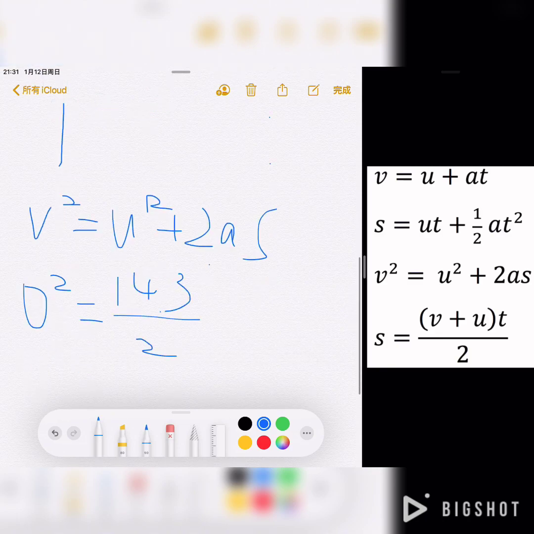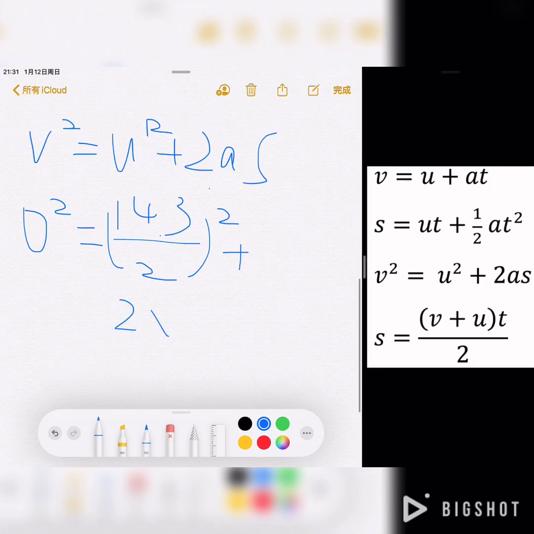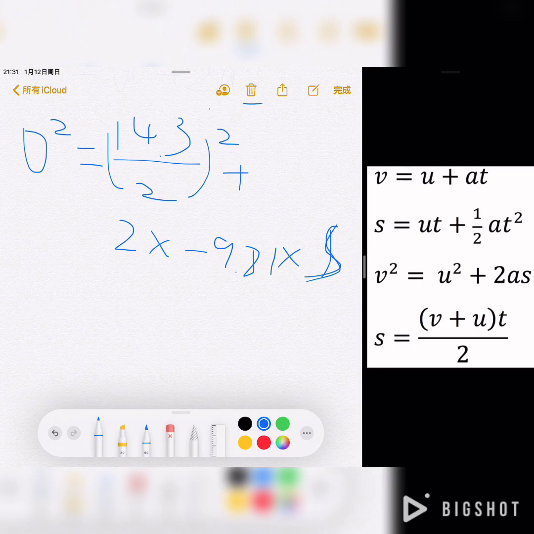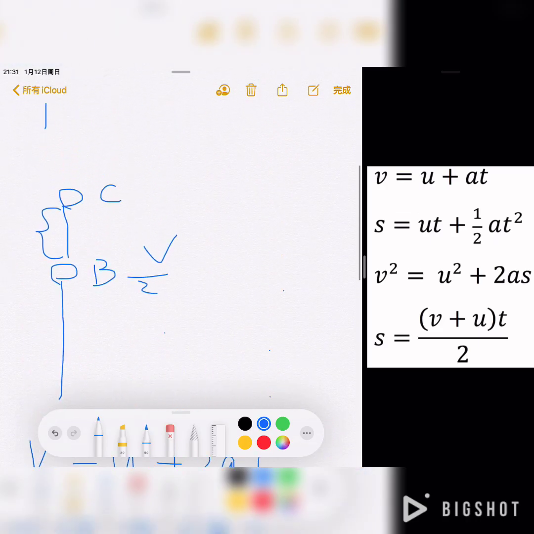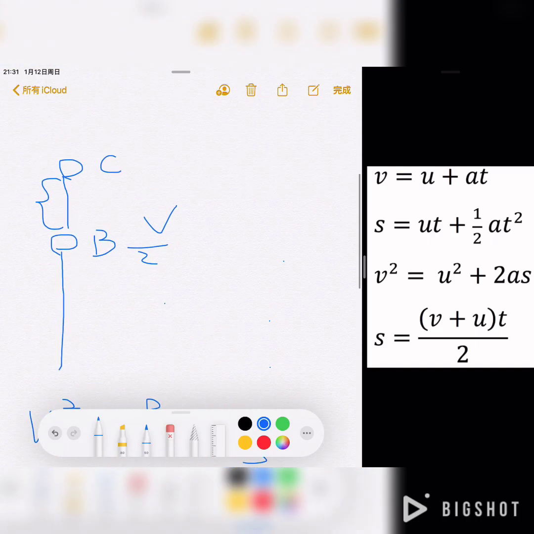We need to divide it by 2 here and square it, plus 2 times negative 9.81 times s, which we need to find out here. And after calculation, we have found out that s will be equal to 2.61. So therefore, we can get the maximum height between point B and point C.